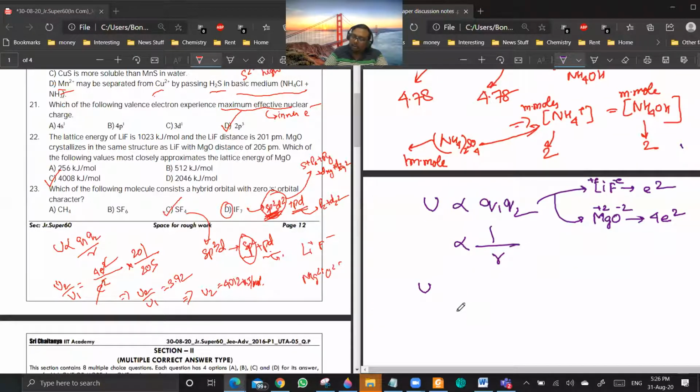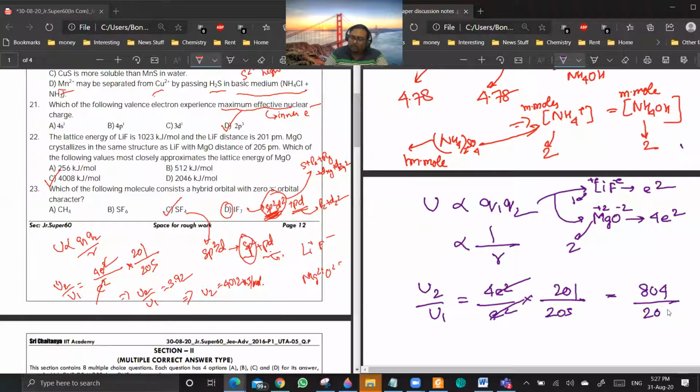So suppose I am saying that this is 1 and this is 2. Then I can write U2 by U1 is equal to the product of charges, 4E square by E square, into the distance between them. So the distance between them is 205, 201 by 2. Getting it?